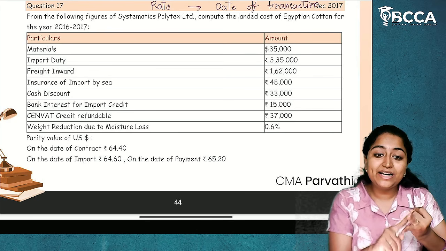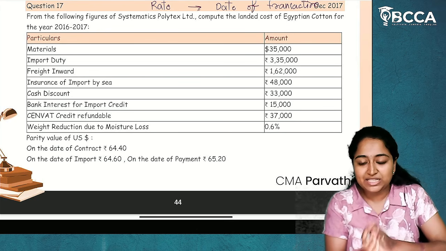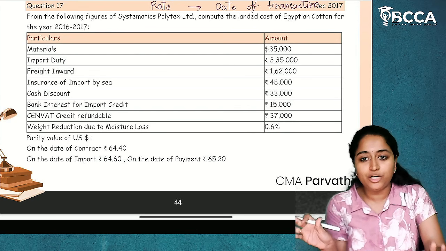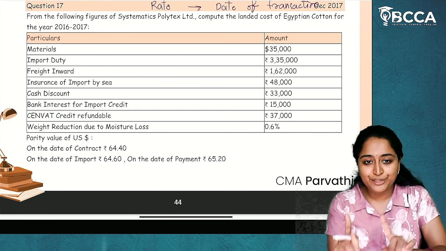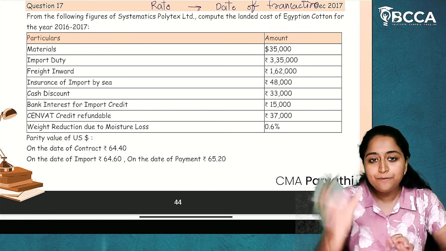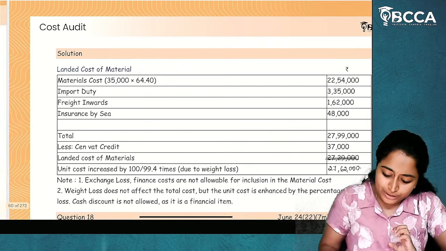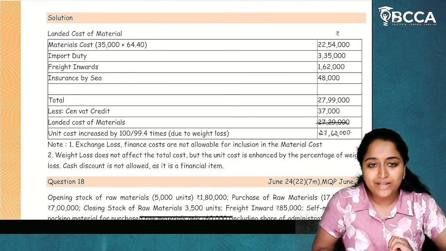If contract date is not given and date of importation is given, that will be the date of transaction. Date of payment will not be the date of transaction. I hope it is clear to you. So, here date of contract is given. So, 64.40 will be our value to be considered. Material 35,000 into 64.40, you'll get the material cost.